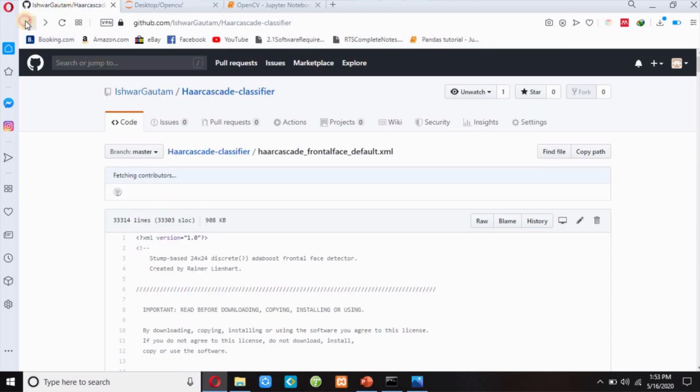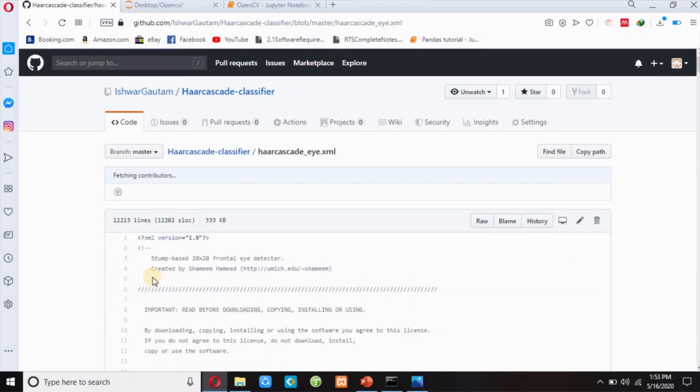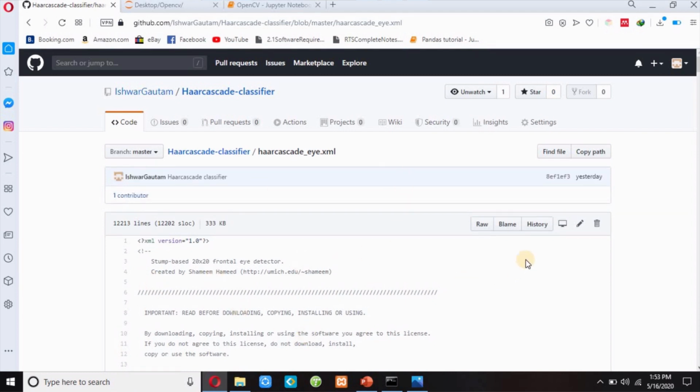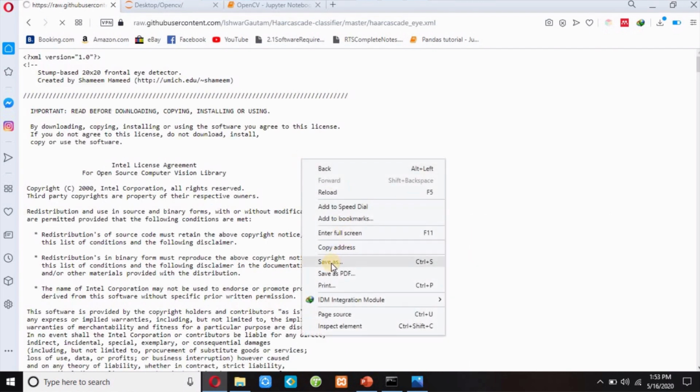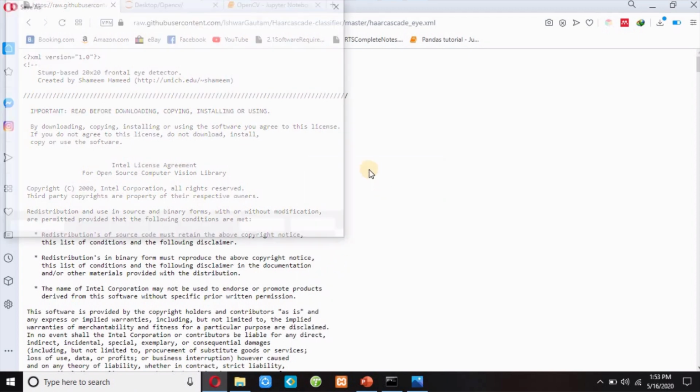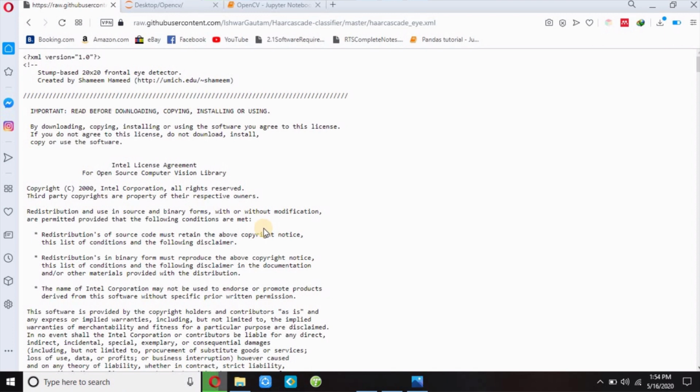So you can see here haarcascade_eye.xml. I will open this. And to download this XML file, you have to click on raw, and then right click on this page, save as, save this XML file in the same location, same folder. So OpenCV, it is on my desktop. So I will save this classifier. Or you can find this XML file in the same path that I have shown before.